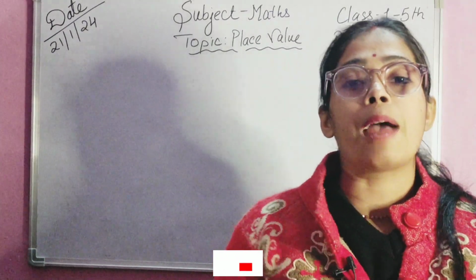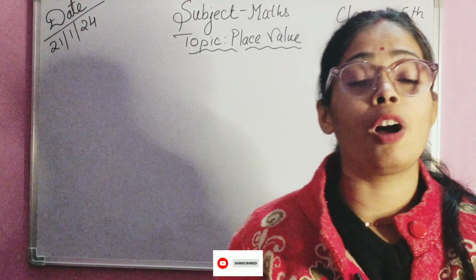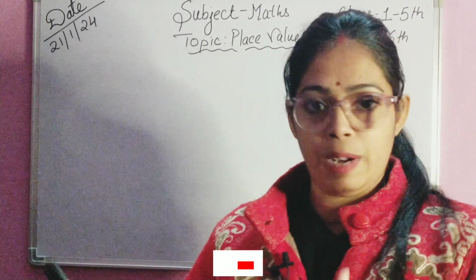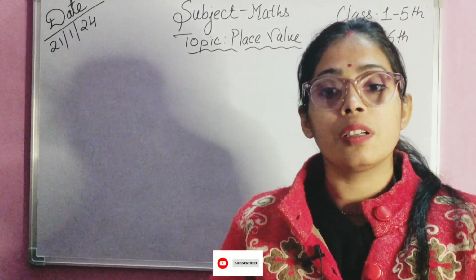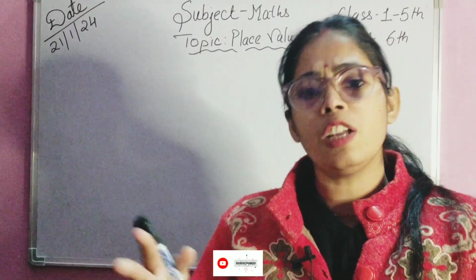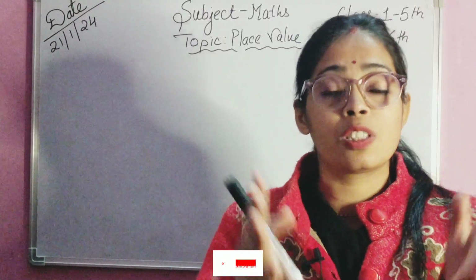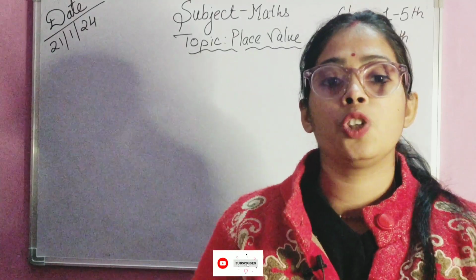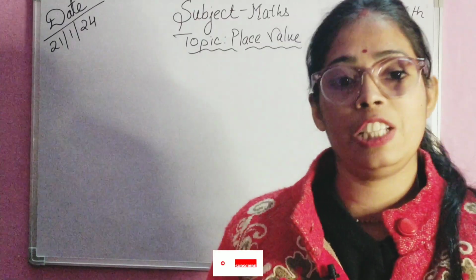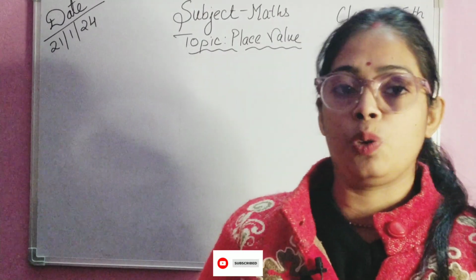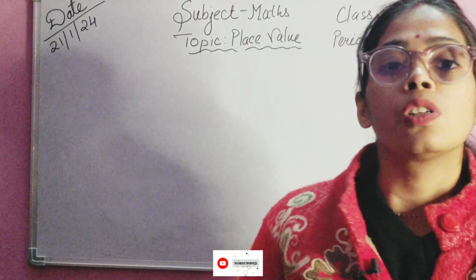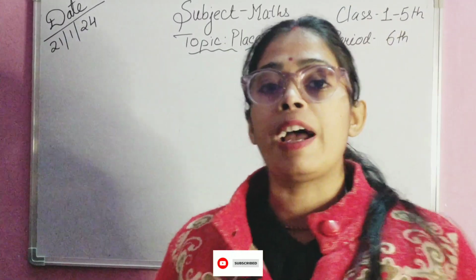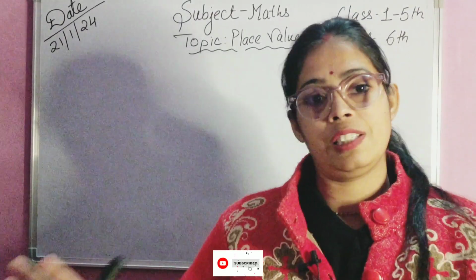So students, I am going to tell you one story. When we do maths, if we solve any math problem with a story, we can understand it very easily. As in my previous video, you might have also seen that mostly I teach you math by the story method. So let's continue. There were 5 friends. How many friends were there? There were 5 friends, and they all were lost in the jungle.